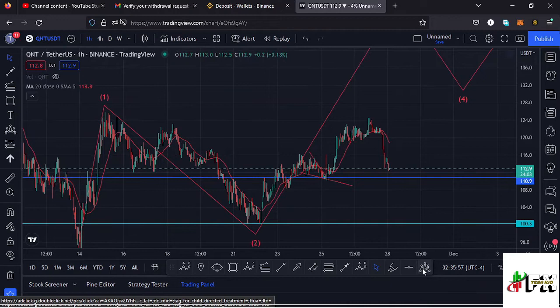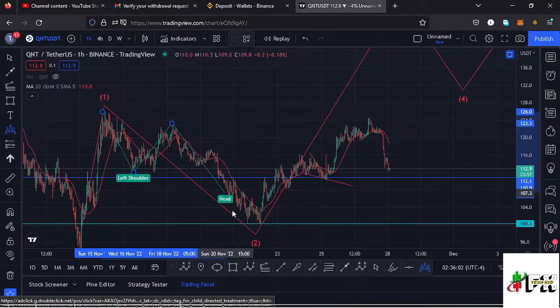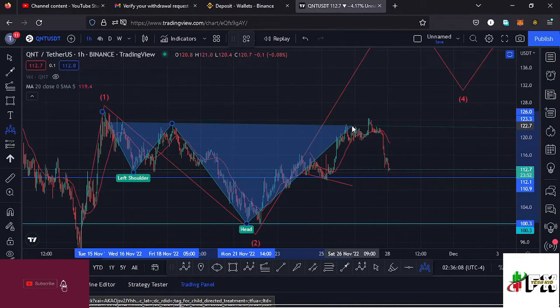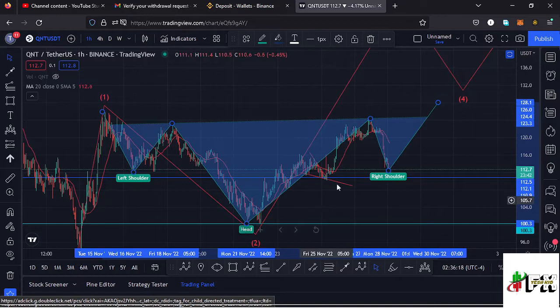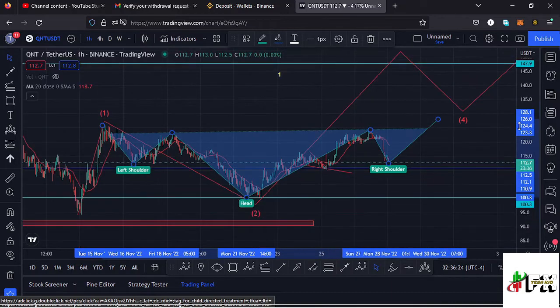And if I draw it out, we can have these as the left shoulder of that head and shoulders pattern. Then we have seen the formation of the head down there, then we have seen the formation of the neckline. Then right now whatever we are seeing over here might be the formation of the right shoulder, and once we see the formation of the right shoulder, we will expect a very nice breakout to the upper side, because this is a chart pattern that normally breaks to the upper side, having the target area of the breakout as the height between the head and the neckline.